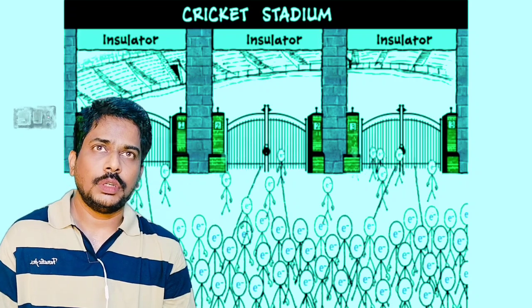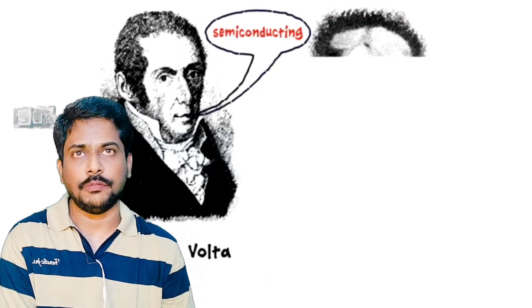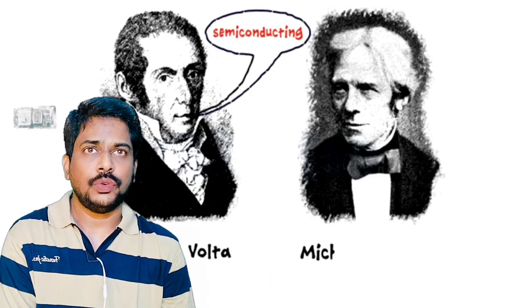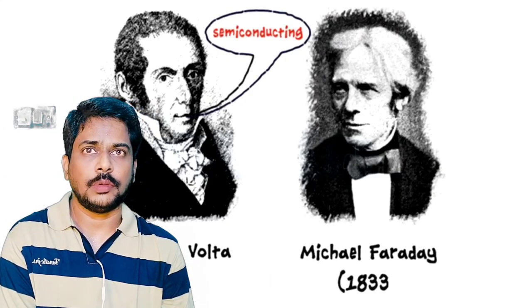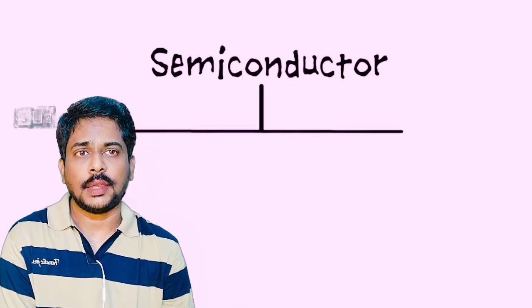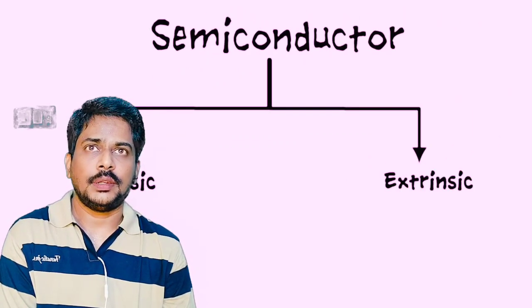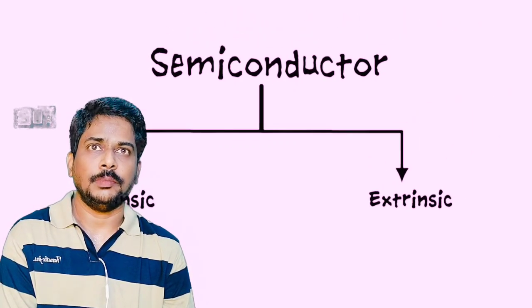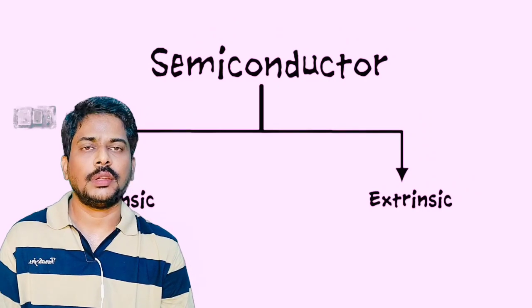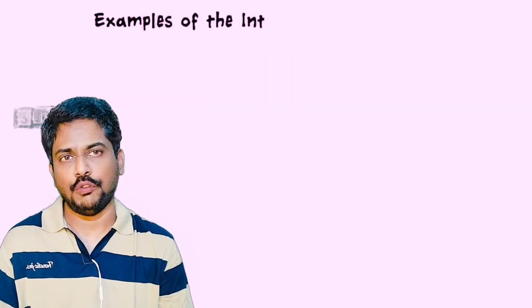The people who worked on these semiconductor materials are Volta and Faraday, so they contributed a lot to semiconductor materials. As I said, semiconductor materials are broadly classified into two: intrinsic semiconductors and extrinsic semiconductors. What is meant by an intrinsic semiconductor and an extrinsic semiconductor? An intrinsic semiconductor is a semiconductor in its pure form.